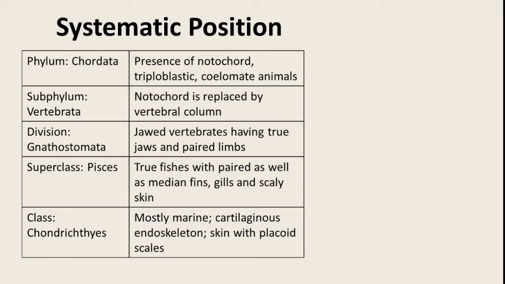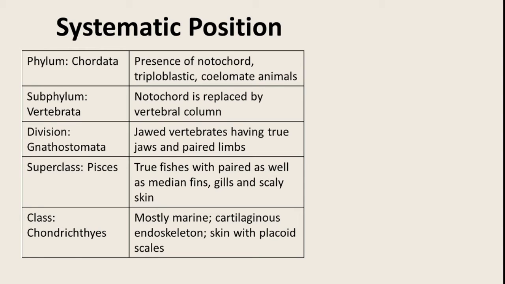Now why subphylum Vertebrata? Because the notochord is replaced by the vertebral column, right? In these organisms, in earlier stages of development, in very embryonic stages, they had a notochord which got replaced by the vertebral column as they kept on growing. As the growth of the organism proceeded, the notochord was replaced by a stronger structure, which is the vertebral column. Now it belongs to division Gnathostomata. Why Gnathostomata? Because it has true jaws. The presence of true jaws makes it a Gnathostomata.